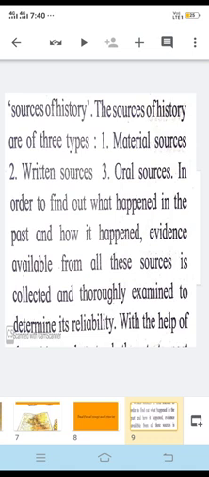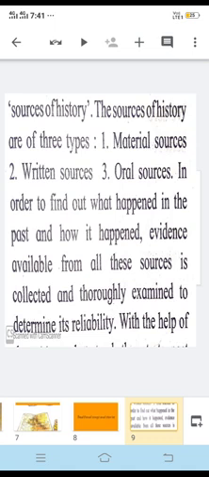So what can be there in material source? Different things can be included in material things, like coins, structures, buildings, then copper plates. There are number of things which can be included as material source.